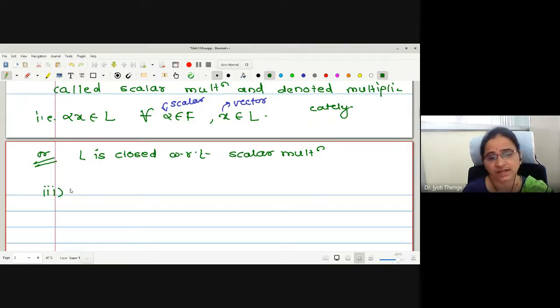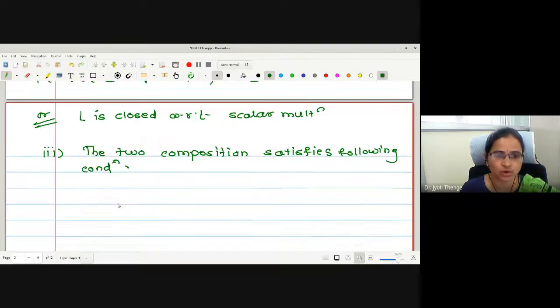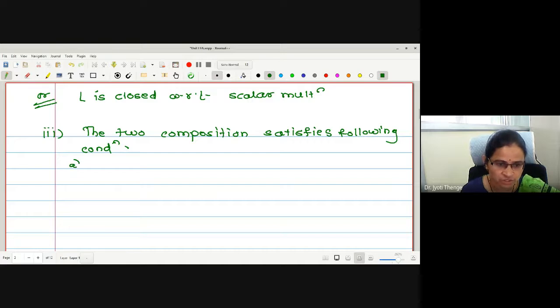Now it comes with the third and last important condition. The two compositions satisfy the following postulates, the following conditions. Let me write those conditions. What is the first condition?